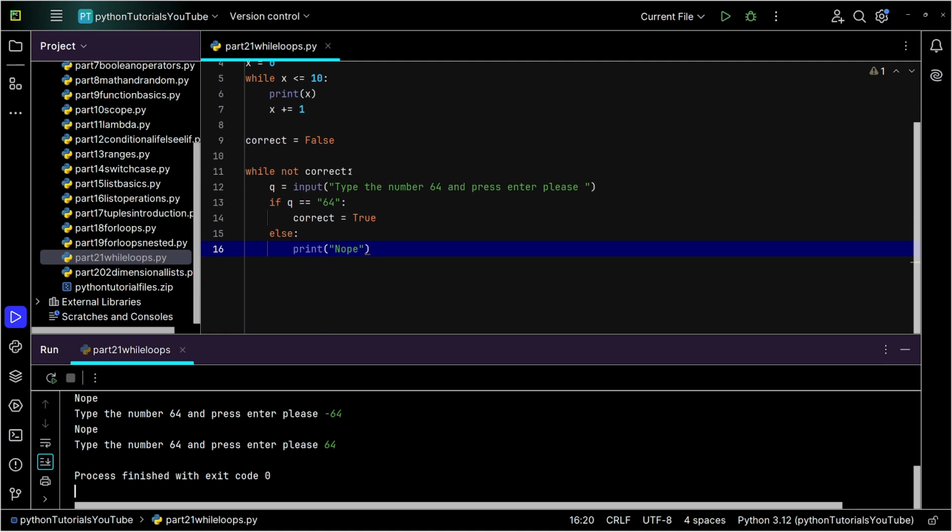Now, you're sitting here going, oh, this is a little complicated, because you're saying correct is false, and you're saying while not correct. Let's see, correct is false, so if I'm not false, I'm true. So while true, aha, this is while true, which is correct. So then we ask the user for this.